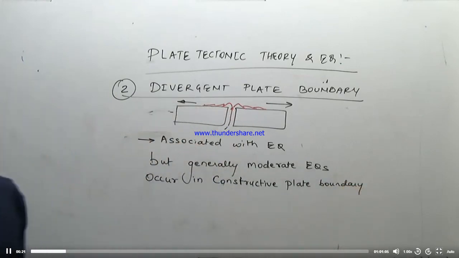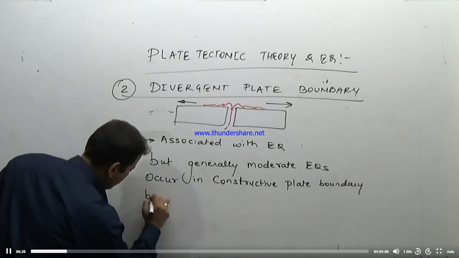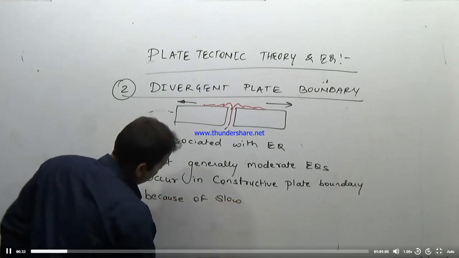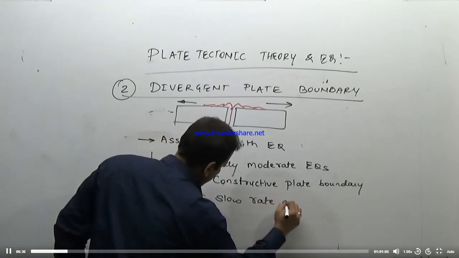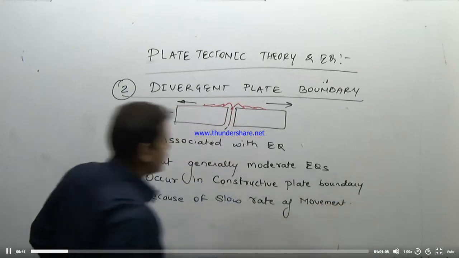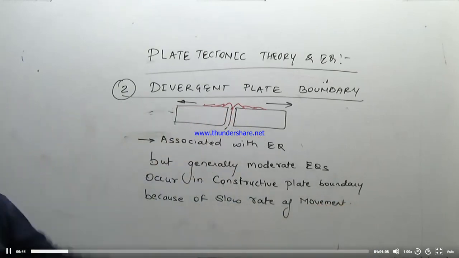Why? Because of the slow rate of movement. So the second plate boundary, the divergent plate boundary, is associated with moderate earthquakes generally, and moderate earthquakes occur in this region because of the extremely slow rate of movement.